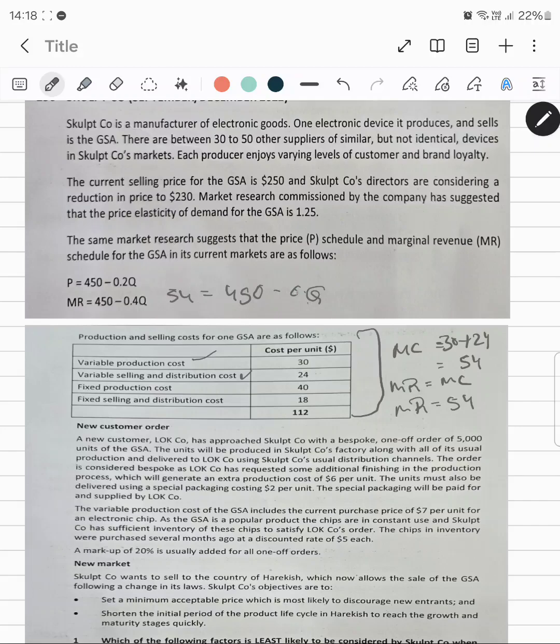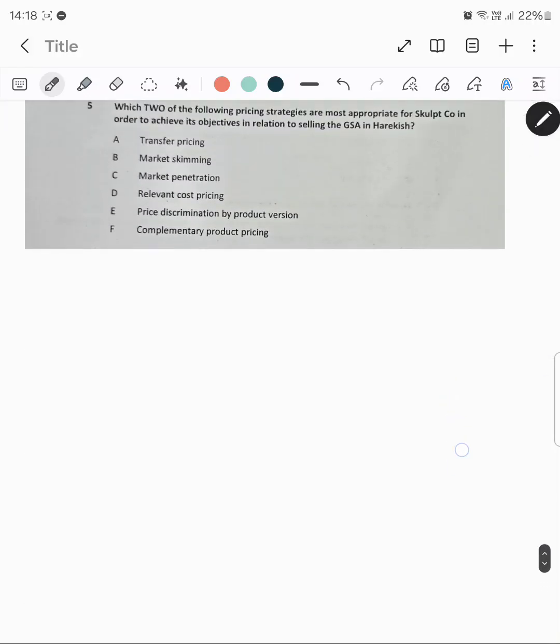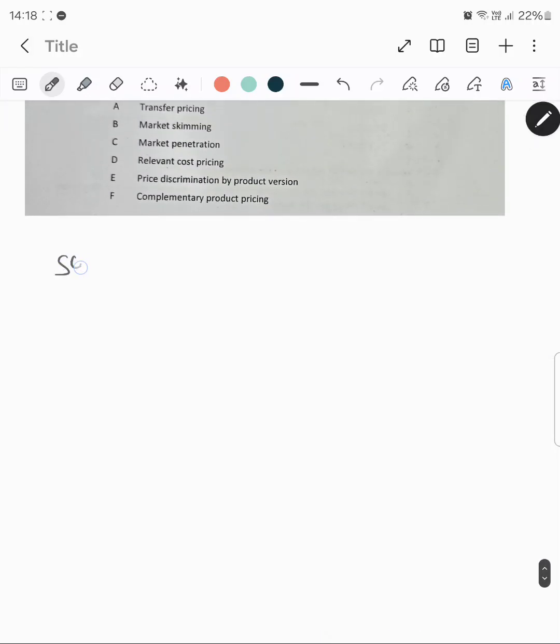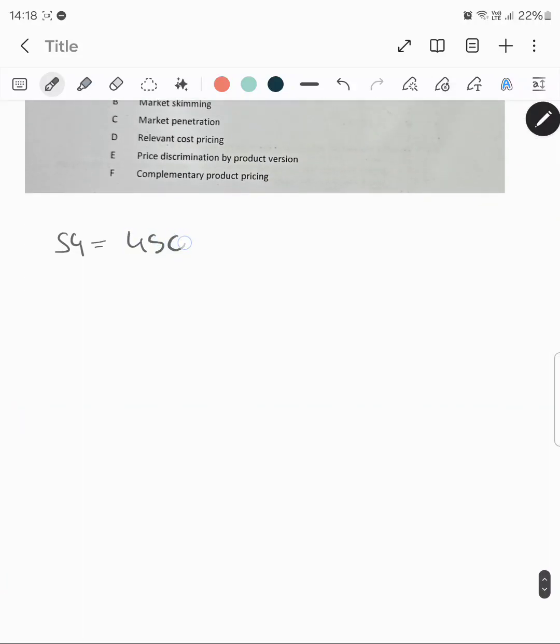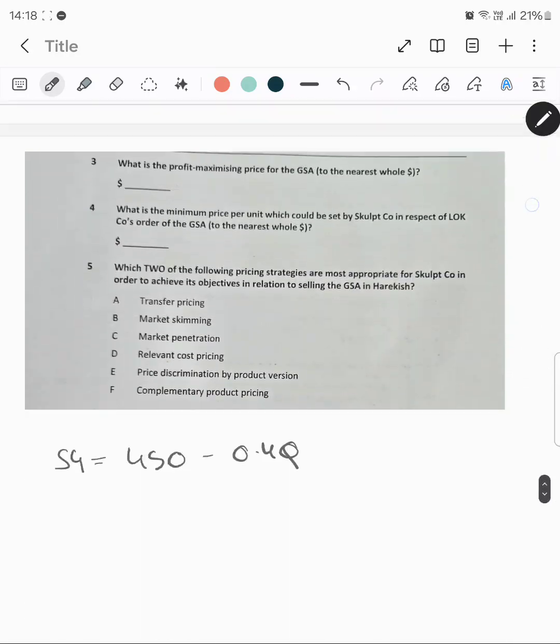So if you solve this further, it will give you your quantity. Let me calculate. I have written 54 is equal to 450 minus 0.4Q, right? I had written that over here.